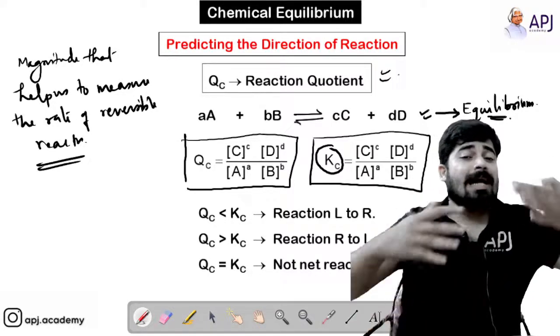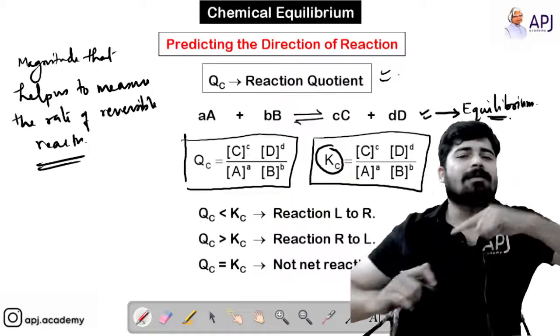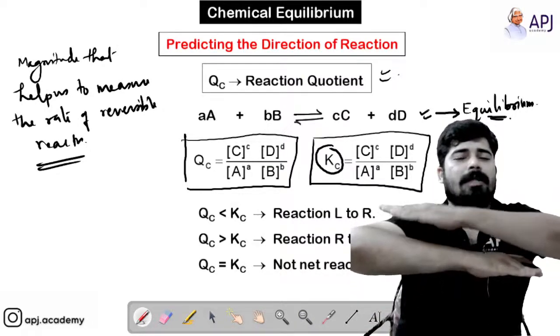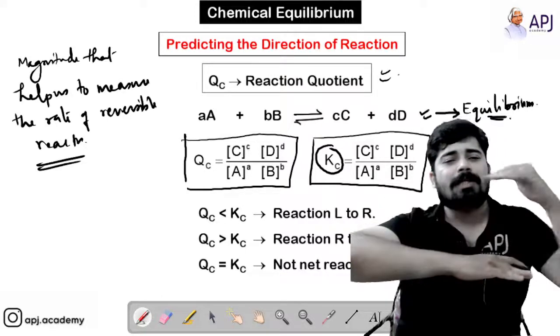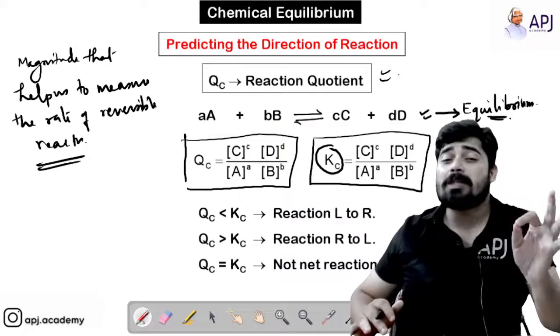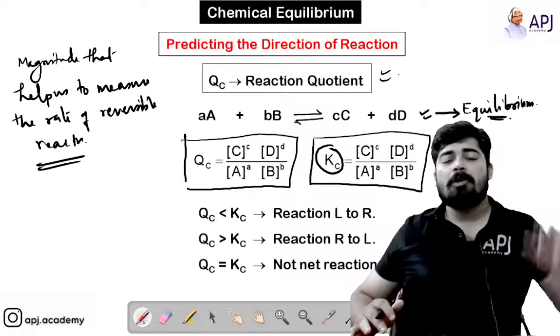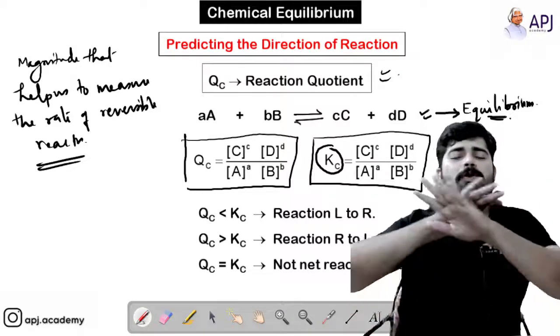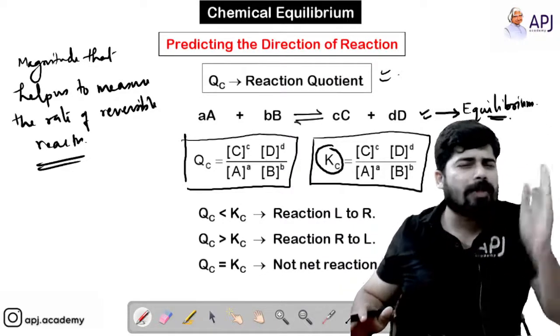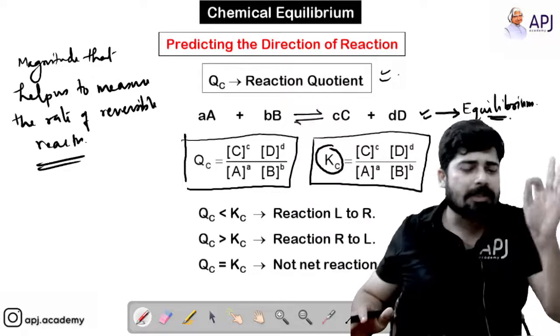Once the reaction reaches equilibrium, the rate of forward and the rate of backward reaction are equal. That means now Qc is constant. Now you cannot change Qc. Now no change will happen to Qc. Qc can only become constant when the reaction reaches equilibrium.